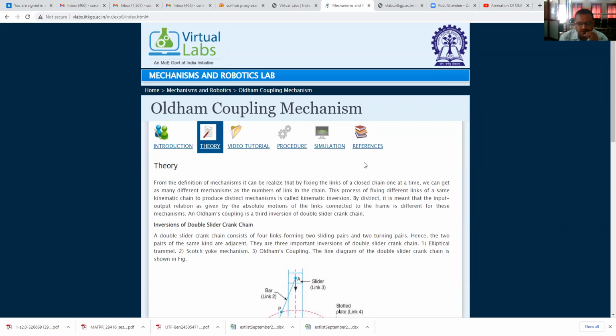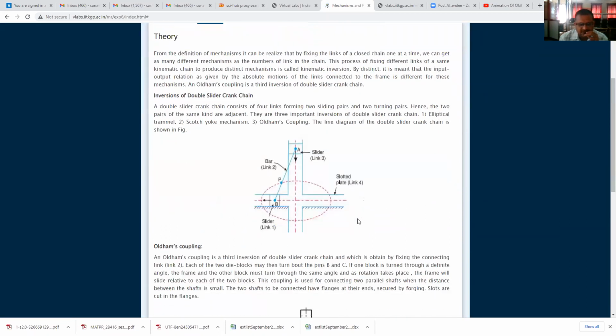And mechanism means what? When one of the links in a kinematic chain is fixed, then it is known as a mechanism. By distinct, it is meant that the input-output relation as given by the absolute motions of the links connected to the frame is different for these mechanisms. An Oldham coupling is a third inversion of a double slider crank chain. Now, double slider crank chain means what? It consists of two sliding pairs and two turning pairs.